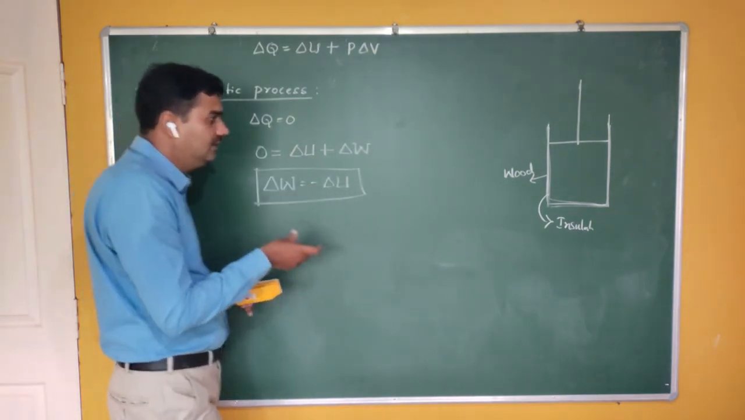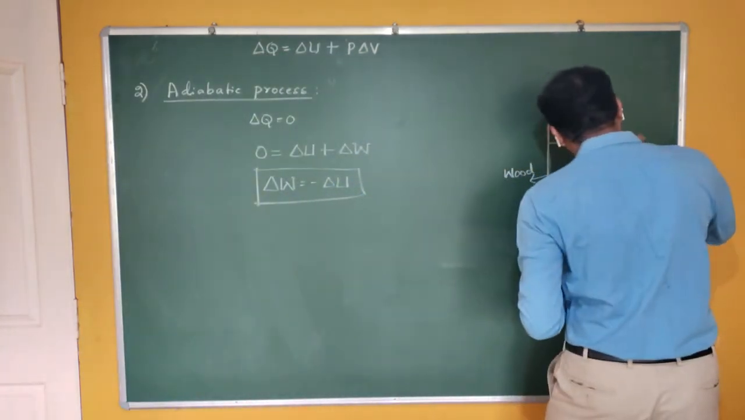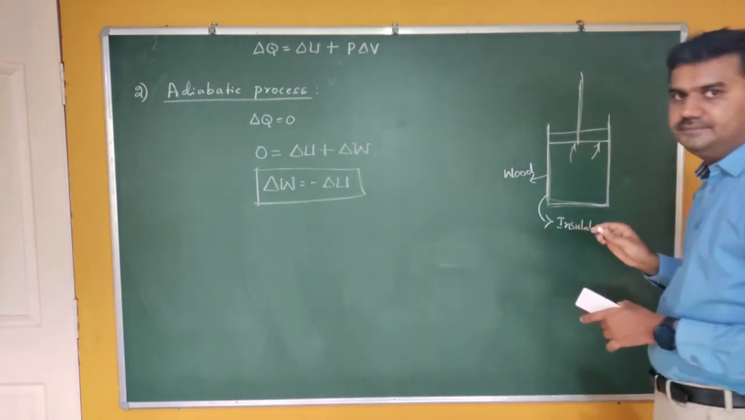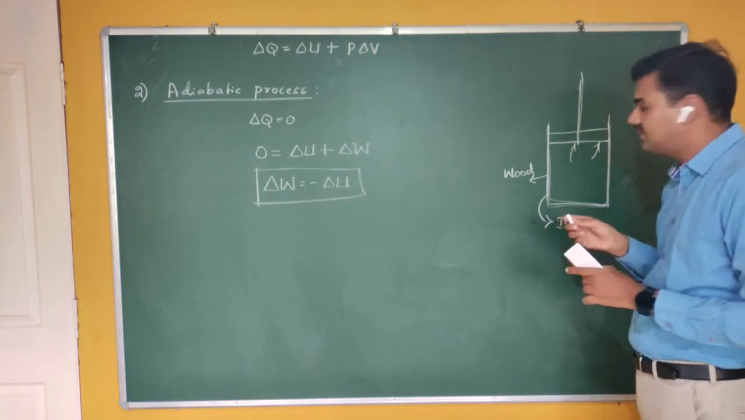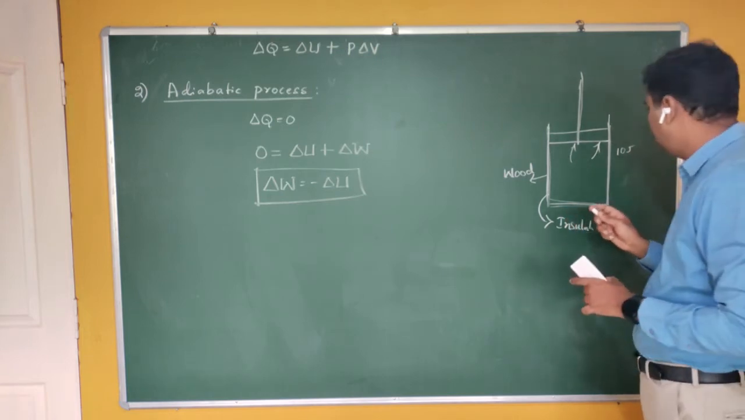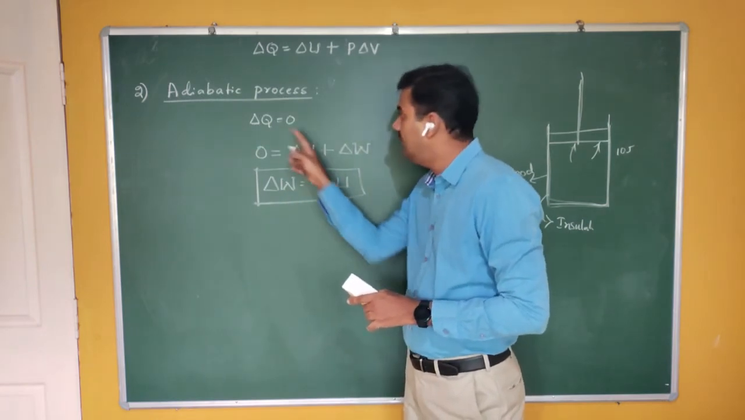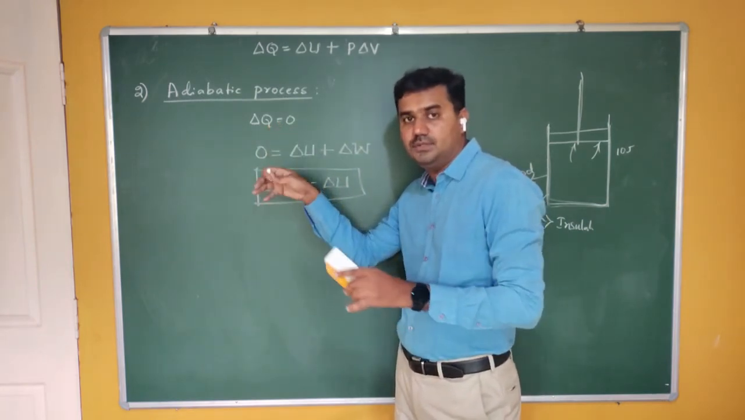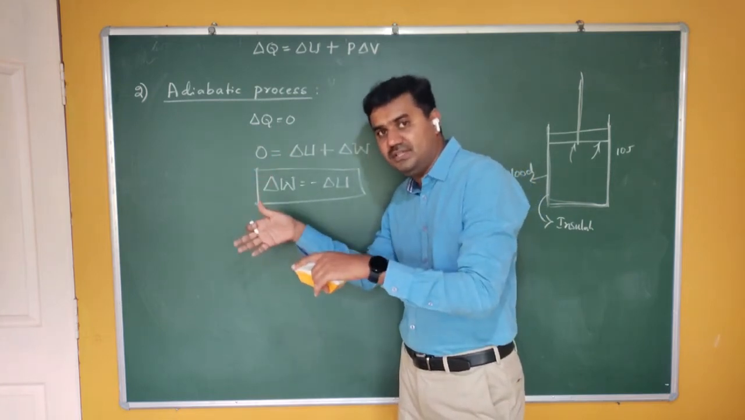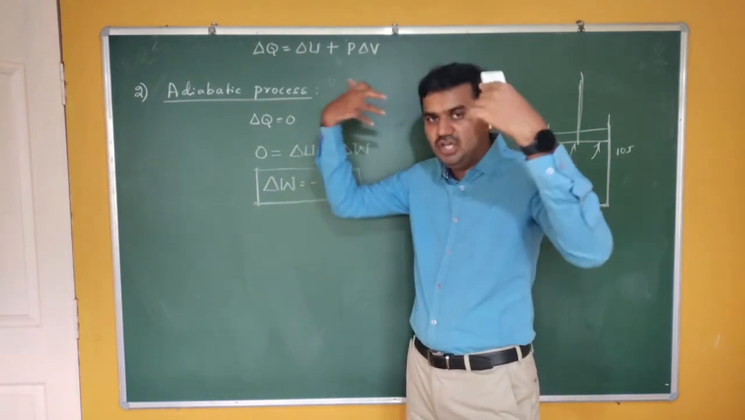So delta W is equal to minus delta U means that this time also the system may do certain work on the surroundings. If the system does 10 joules of work on the surroundings, this 10 joules of work does not come from delta Q, because delta Q is zero. There is no external source giving you the energy, but still you are doing your work from where? From your own energy.